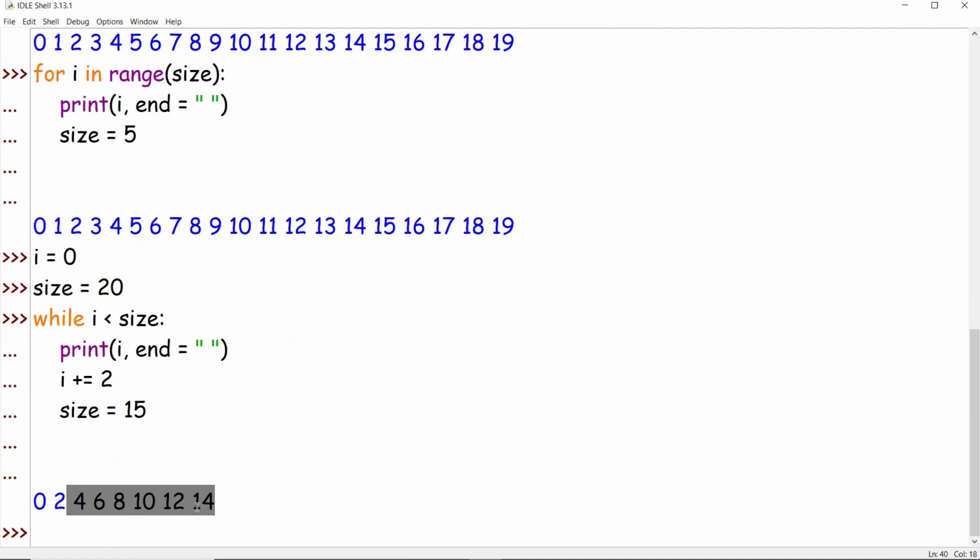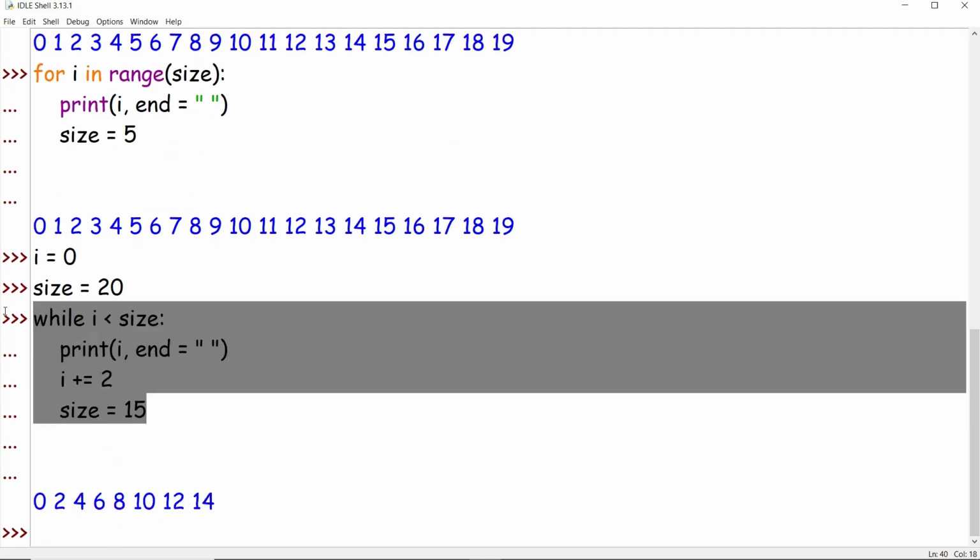To conclude, wherever we need a condition, we simply go for while. Where we don't need a condition, we go for a for loop.